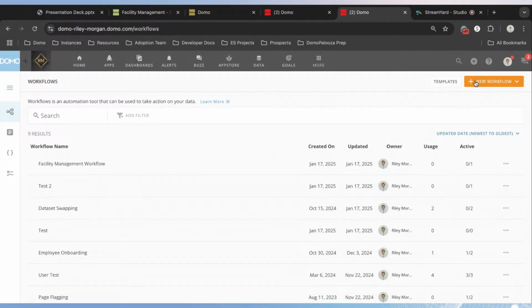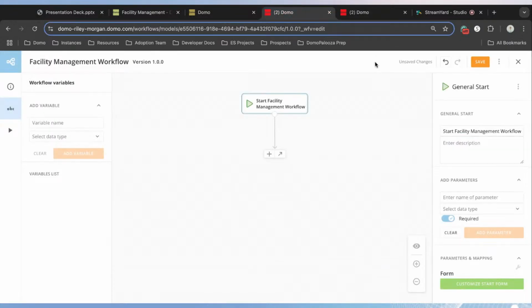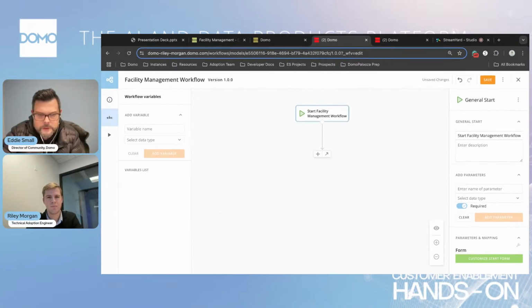And what we're going to want to do is click on the orange button at the top right to create a new workflow. And we're going to build that from scratch. So we're going to use this blank workflow template. I'll give everyone just a second to make sure that's set up and that we're all on the same page here.